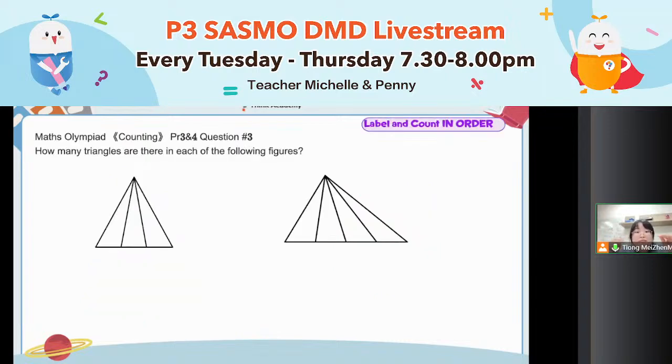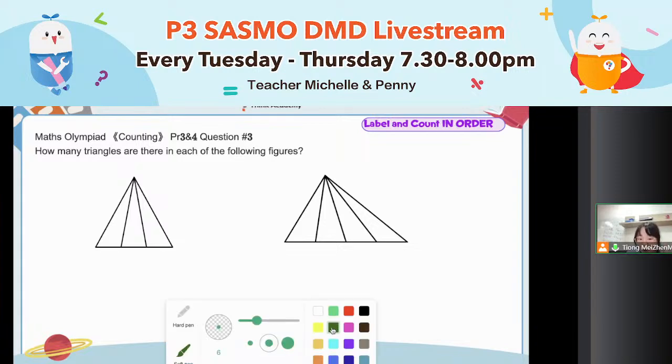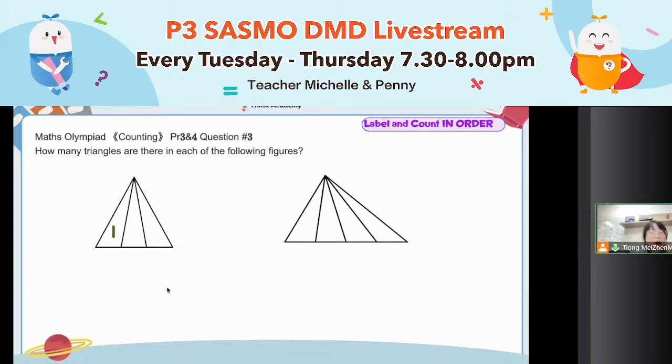After square, we also have another 2D shape which SASMO like to test you on. It's a triangle. This kind of question, if you never learned this before, what you need to do is label, count it in order. This is the kung fu, I can tell you, if you never learned the method before. So here, this triangle is made out of 3 small triangles inside. If you never learned this before, you use slower method. It's fine. You can find out the answer.